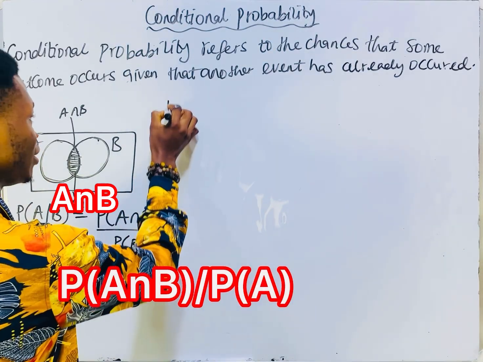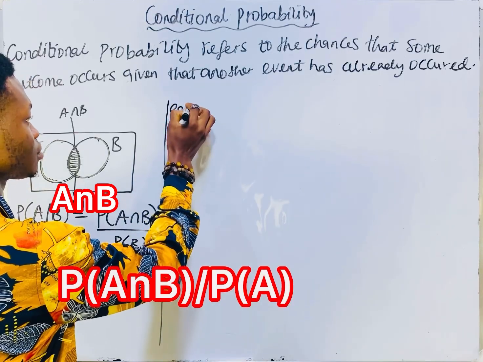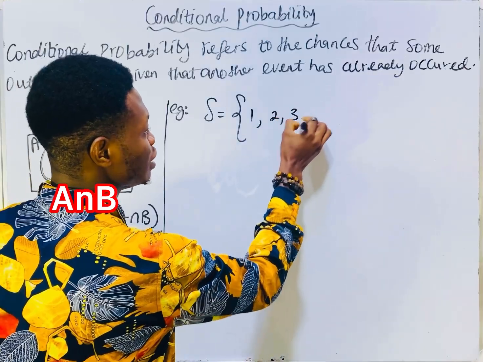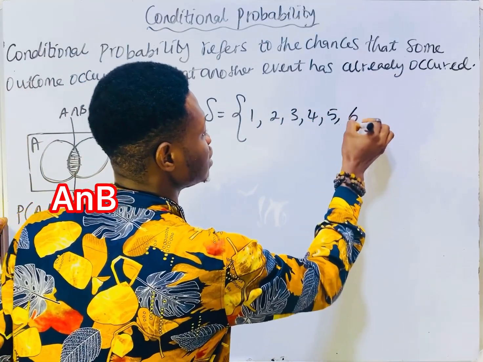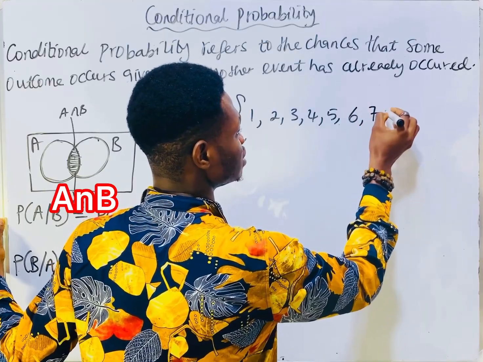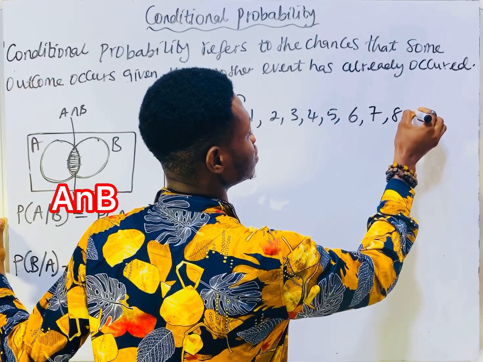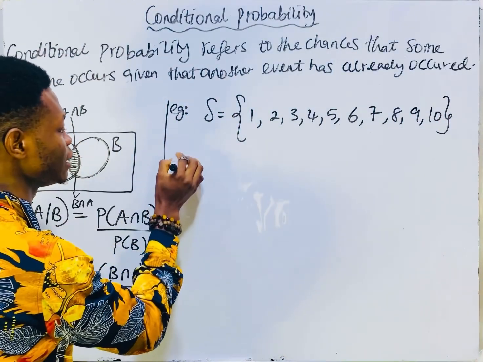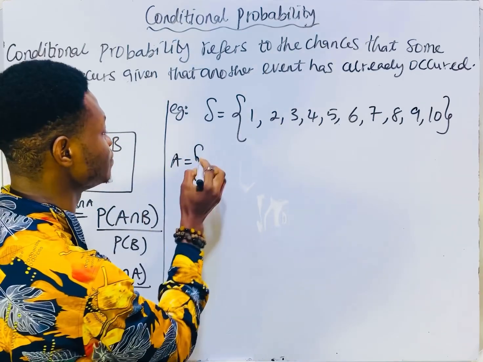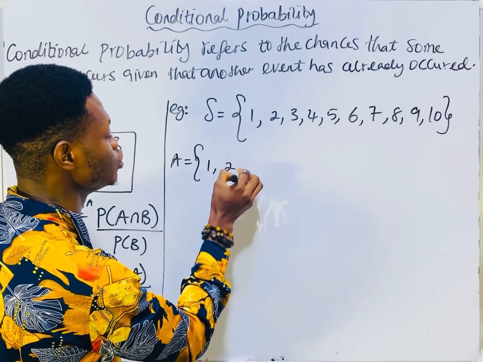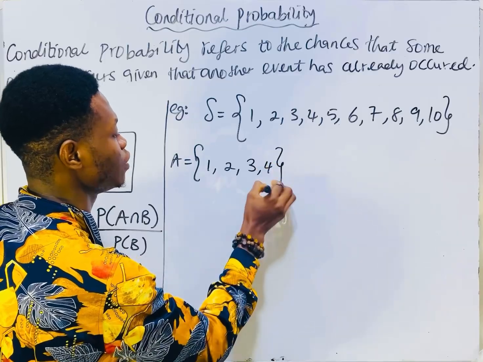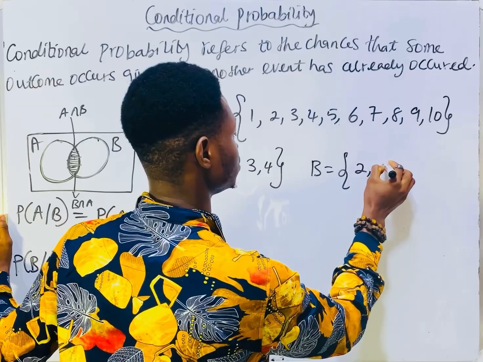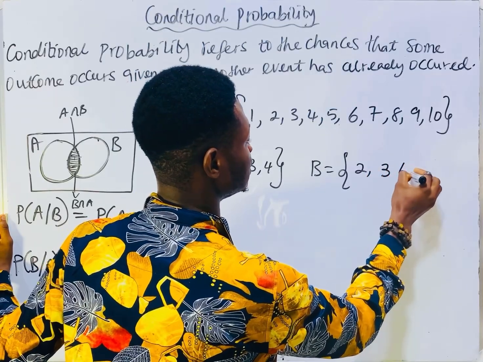Now let me give you another example. I have a set S with the sample space 1, 2, 3, 4, 5, 6, 7, 8, 9, 10. I have set A to be 1, 2, 3, 4, and set B to be 2, 3, 6, 7.